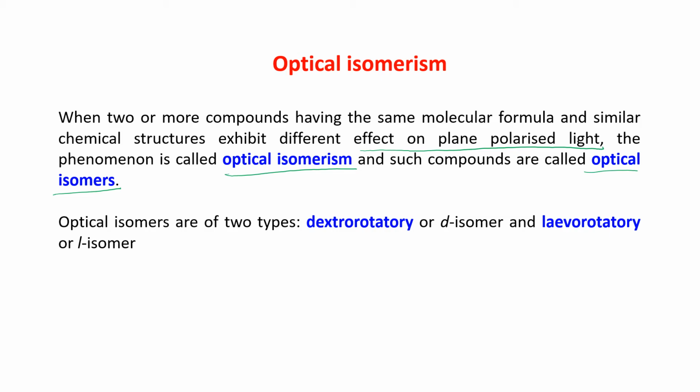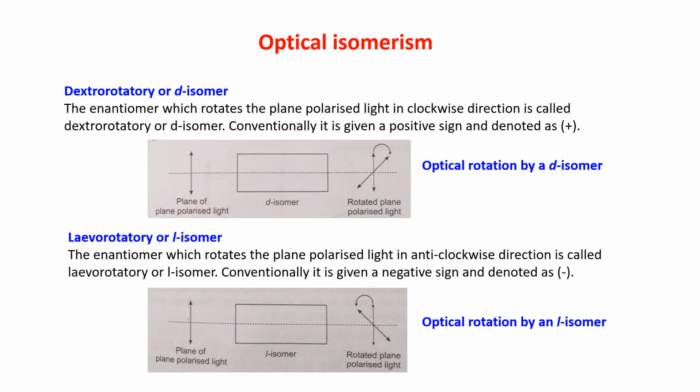Optical isomers are of two types. One is dextrorotatory, known as the D isomer, and the other is levorotatory, known as the L isomer. Now, which one is dextrorotatory or D isomer, and which one will we call levorotatory or L isomer?